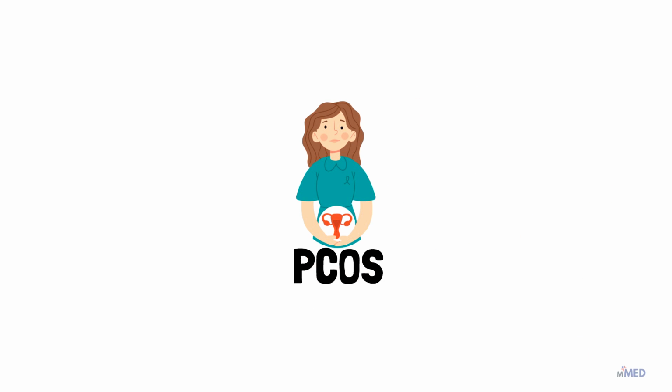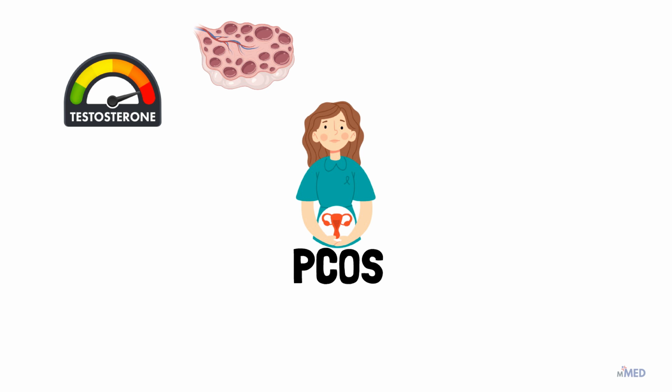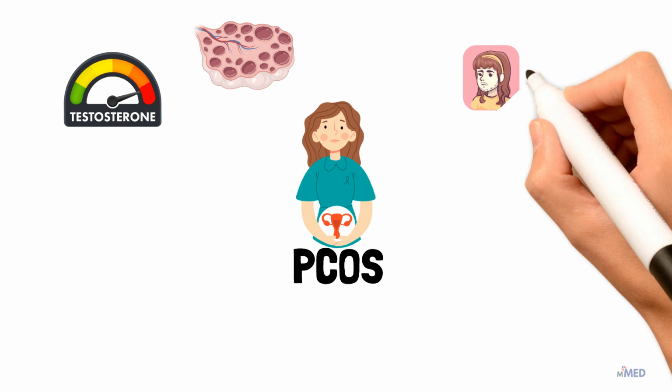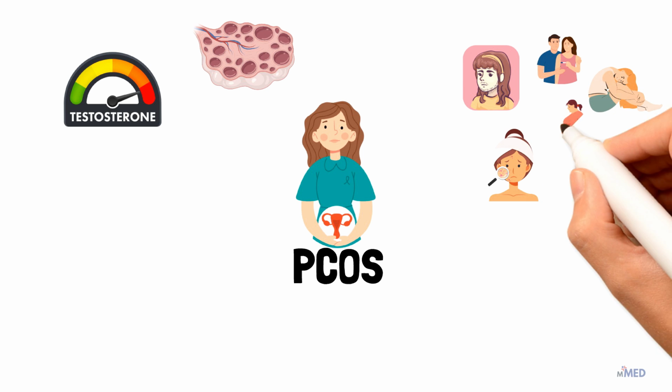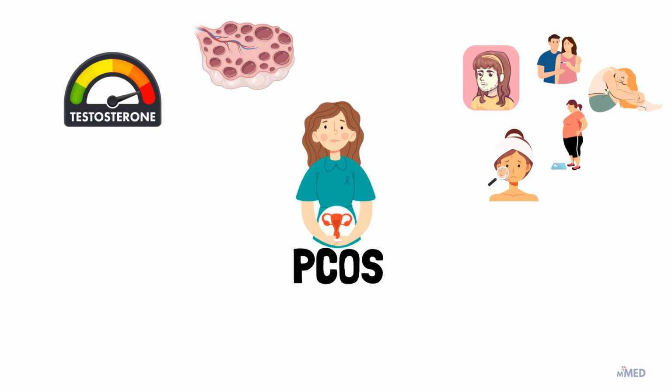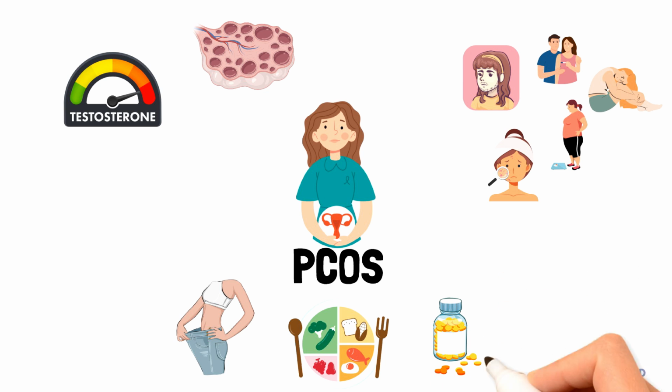So, in a nutshell, PCOS is the most common endocrine disorder affecting women of childbearing age and is diagnosed using the Rotterdam criteria. The causes of PCOS are unclear but are related to elevated levels of androgens with or without the presence of cysts on the ovaries. The most common clinical symptoms include hirsutism, infertility, acne, menstrual disturbances, and weight gain. Management of PCOS includes lifestyle changes such as weight loss and exercise, as well as pharmacological measures such as COCP, clomiphene, and metformin. Thank you for watching.